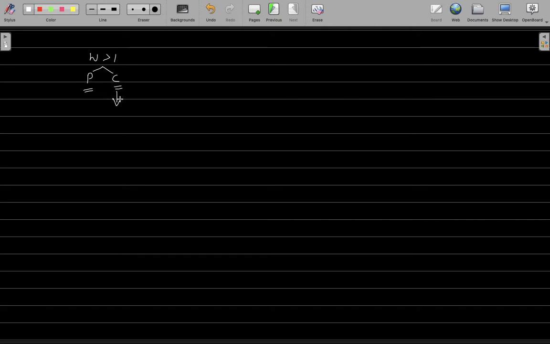Now I say that every composite number can be expressed as product of primes. Right? Now how do I prove this statement? Consider any composite number, say 4. I can write 4 as product of primes, which is 2 times 2. Say 6. I can write 6 as 2 times 3. Say 8. I can write 8 as 2 times 2 times 2. Say 9. I can write 9 as 3 times 3. Or in fact, any composite number can be expressed as product of primes.